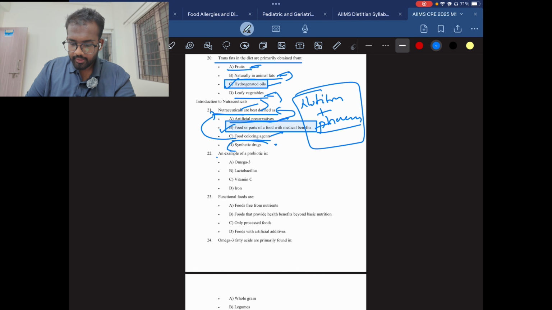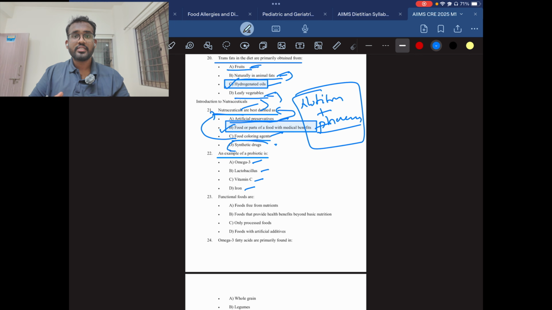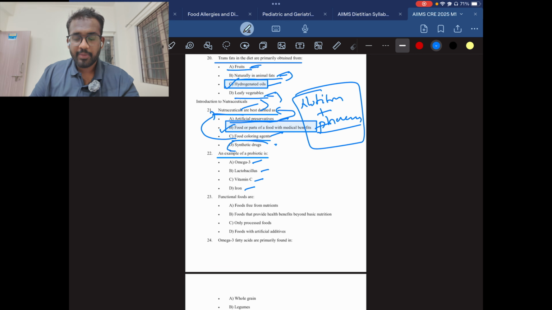Question number 22. An example of a probiotic is omega 3, lactobacillus, vitamin C, and iron. So, in this, you need to first know what is prebiotic, what is probiotic and what is symbiotic. Okay, we'll explain that. And we talk about the prebiotic.